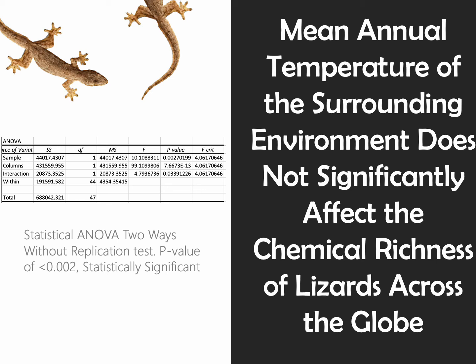Hi everyone, my name is Aaliyah and my project was focused on how the chemical richness of scent marks varies among different species of lizards across the globe, given their environmental differences. So basically, to begin, chemical richness refers to the level of composition of organic compounds in a species' secretions.